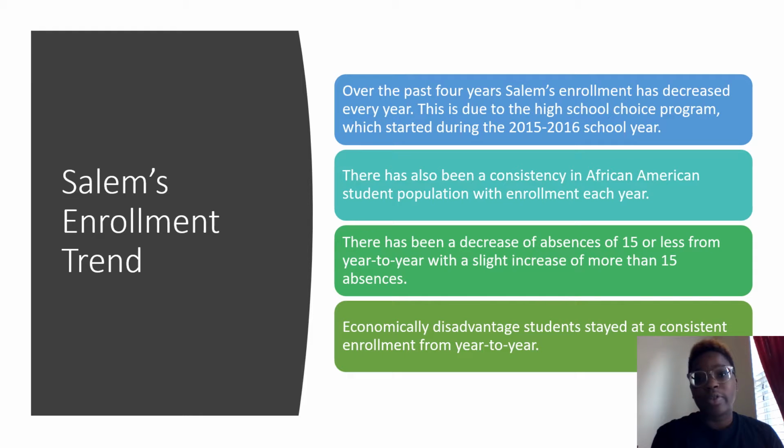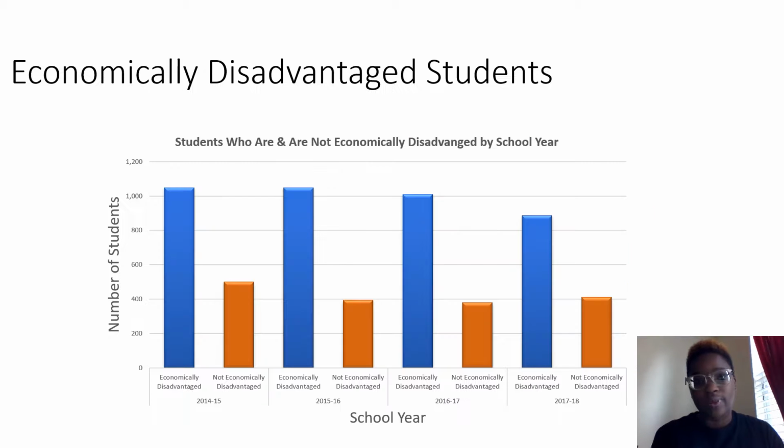Also with the pie graph, you can see that there has been consistency among African American enrollment every year. With the absences, there has been a decrease in 15 or fewer absences, but a slight increase with the 15 or more. Unsure why that is. Then we'll talk about the economically disadvantaged students. It stayed consistent from year to year, and we'll look at that graph as well.